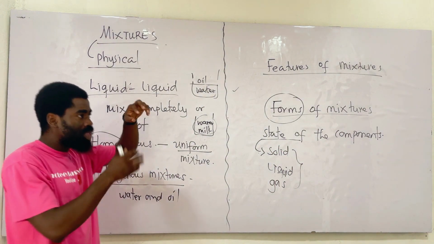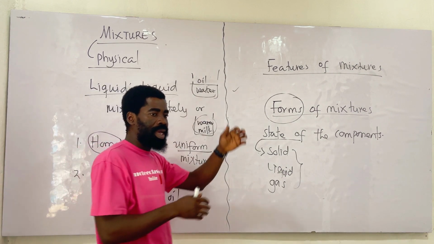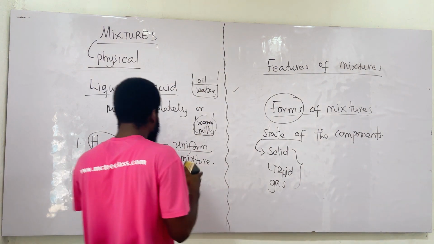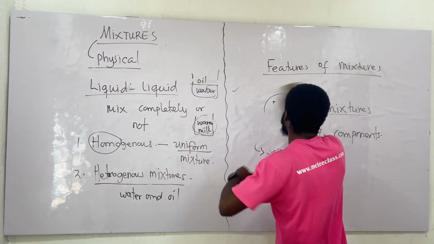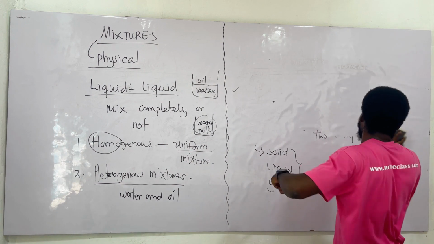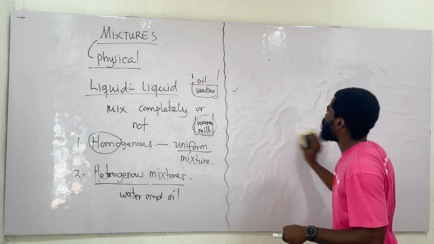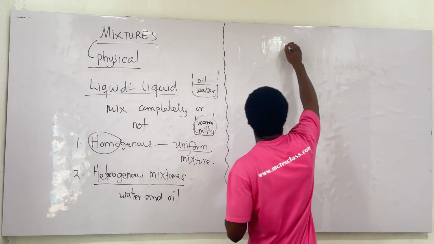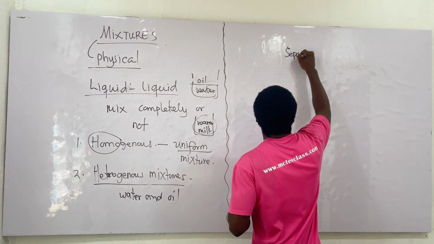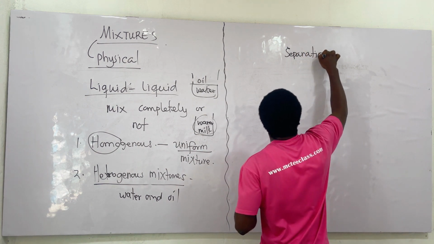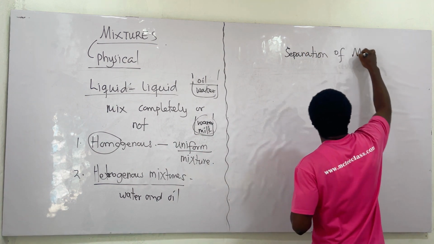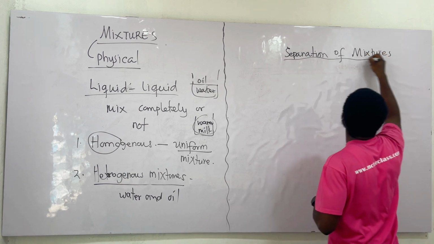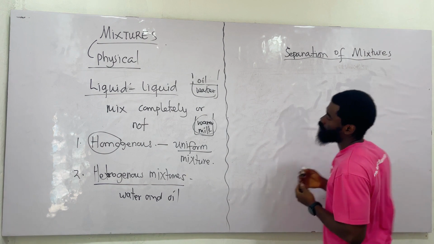Good. We will look at some of the ways of separating mixtures in our next class. We take them and break them down, the methods of separation. So the next thing we are looking at is separation of mixtures.